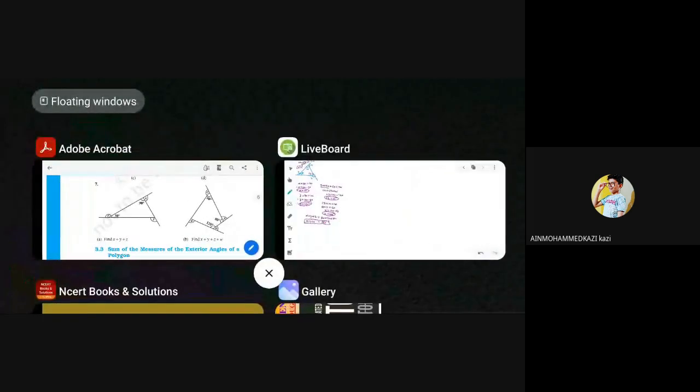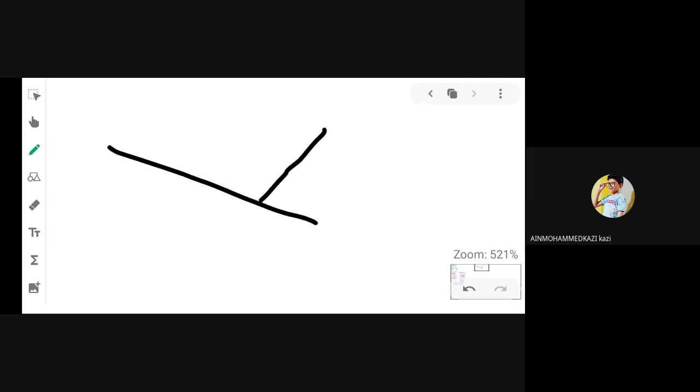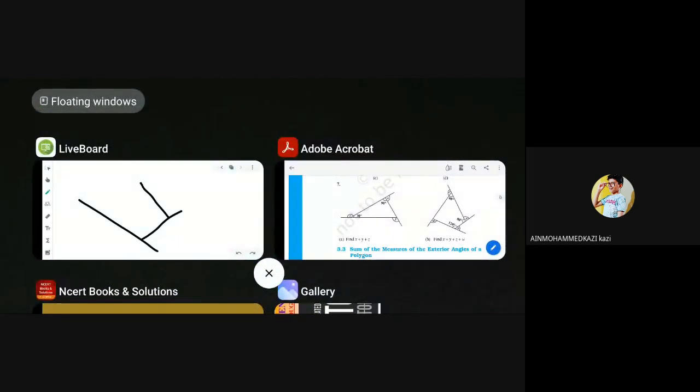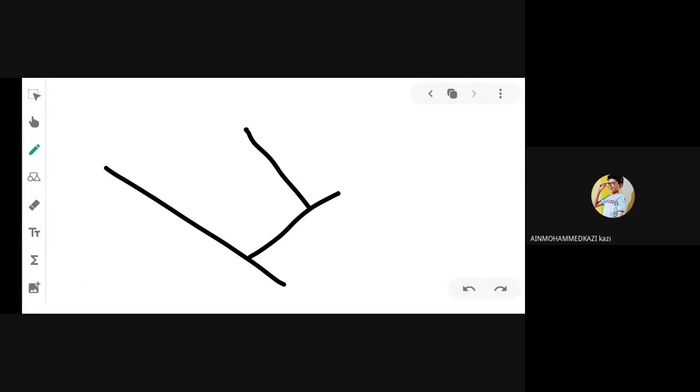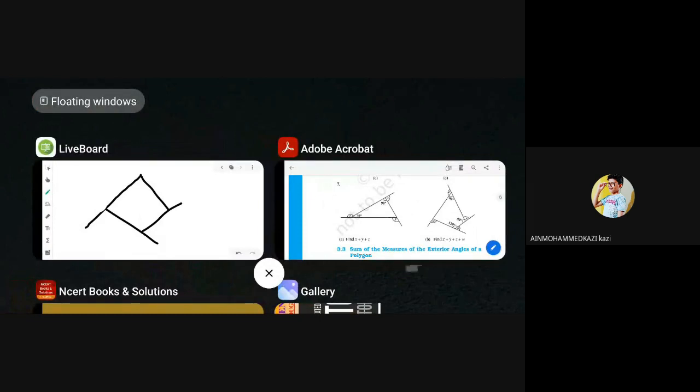Simply first we are drawing the figure. X, Y, Z, W. Right?